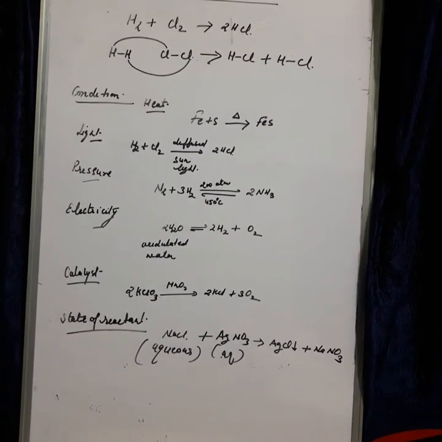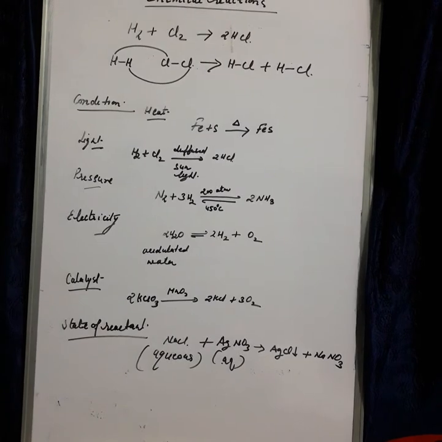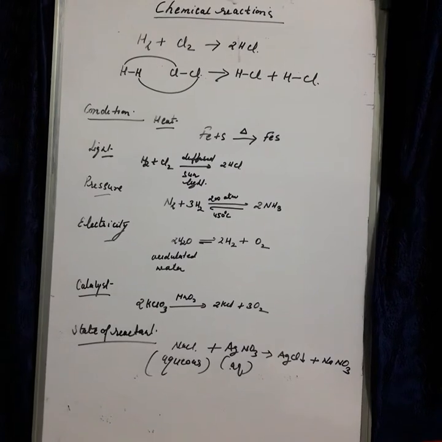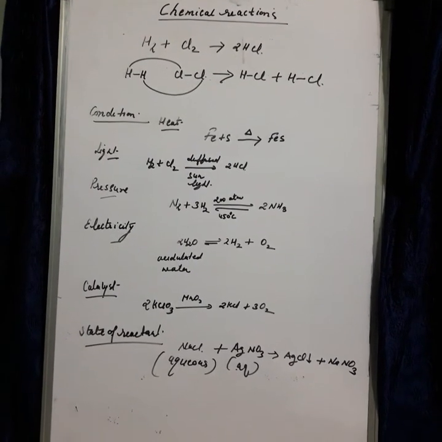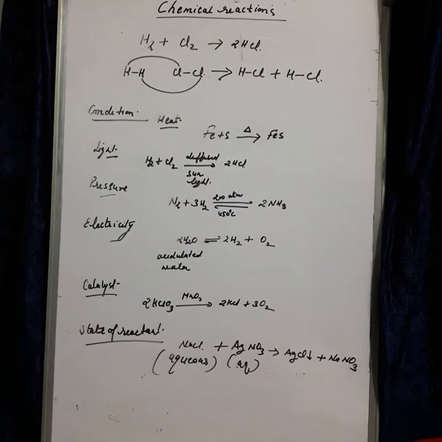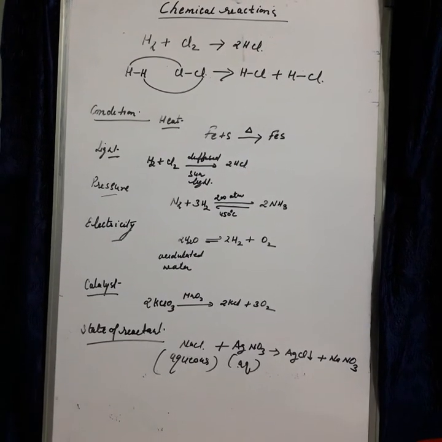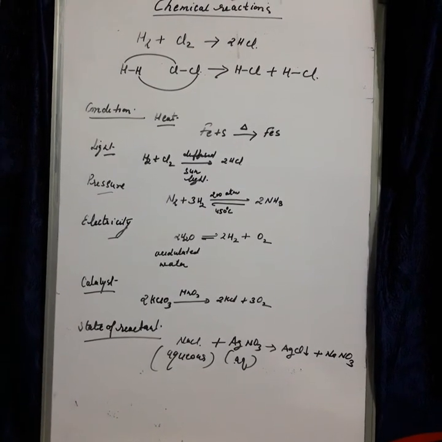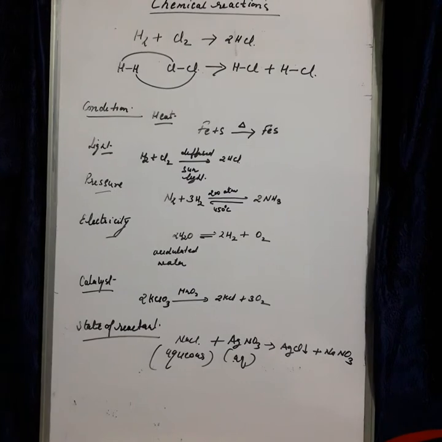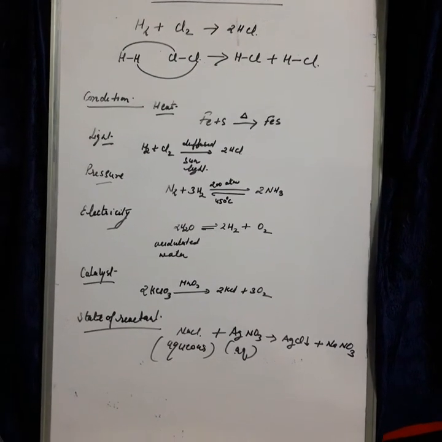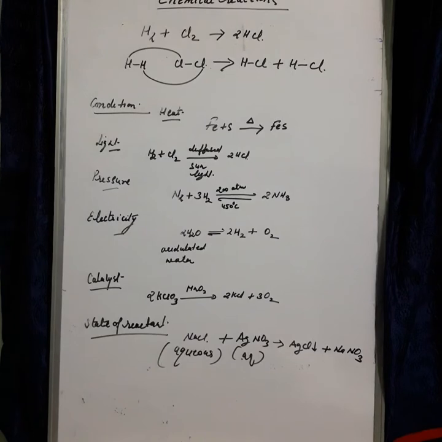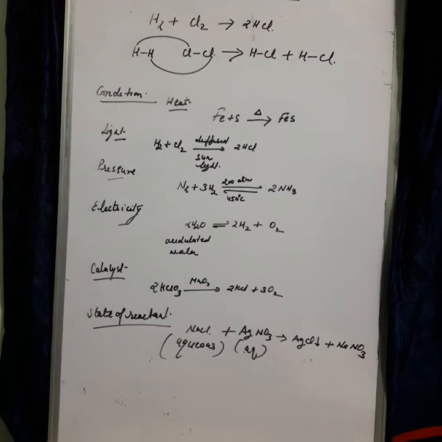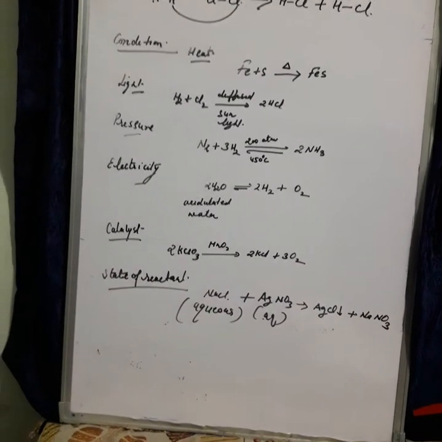Second one is state of reactants. Chemical changes involving reactants in gaseous or solution state are usually very fast, as the molecules are in a state of rapid motion. Reactions involving solid reactants are either very slow or do not take place at all. For example, solid sodium chloride and silver nitrate will not react.